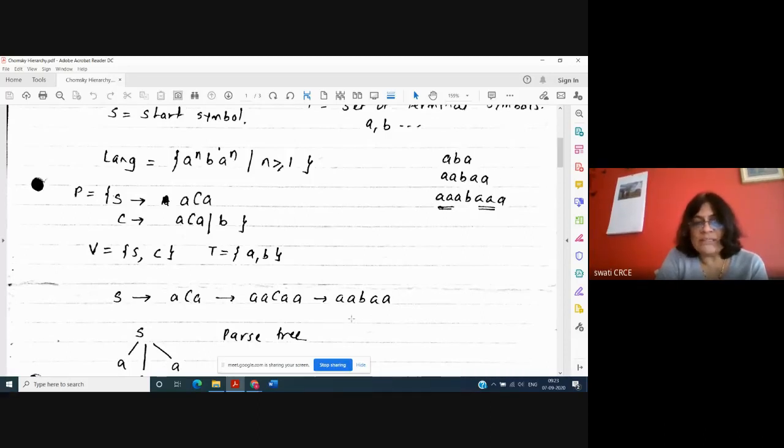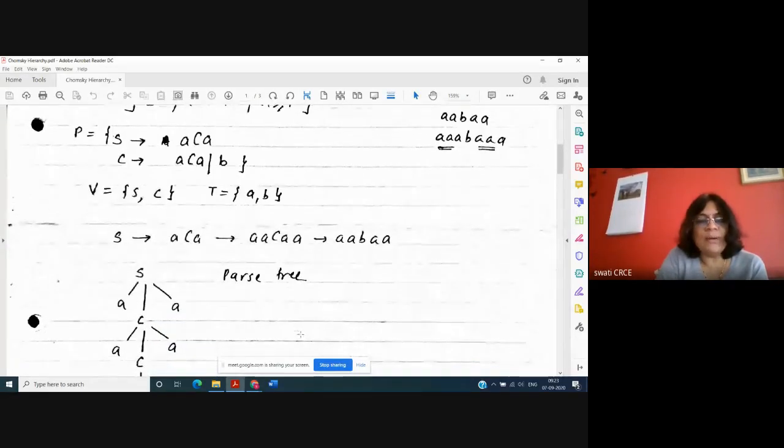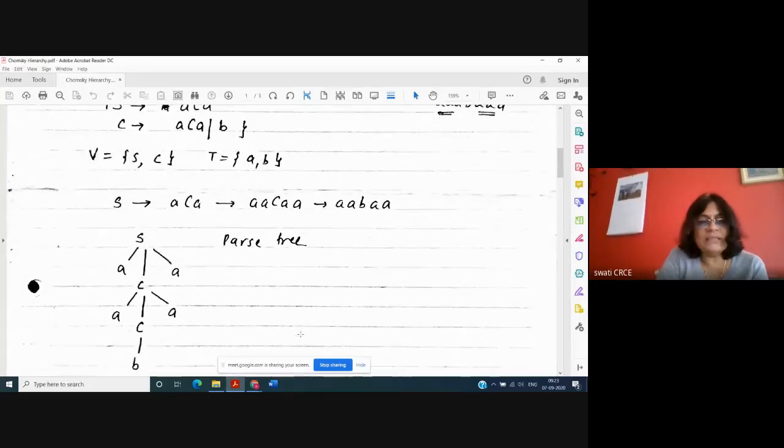Okay. Now for the same word, I can draw a parse tree. In the parse tree, I'll start from capital S. So first you draw this S, then apply the first rule ACA. Then for C again apply the rule ACA, and to stop the recursion, say C is equal to small b. So now here the small case letters double A, B, double A, all these five symbols grouped together is a string belonging to this language. Okay, so this is just an example of a language.